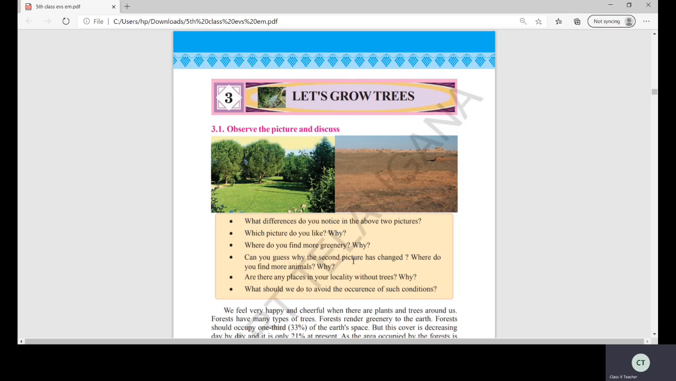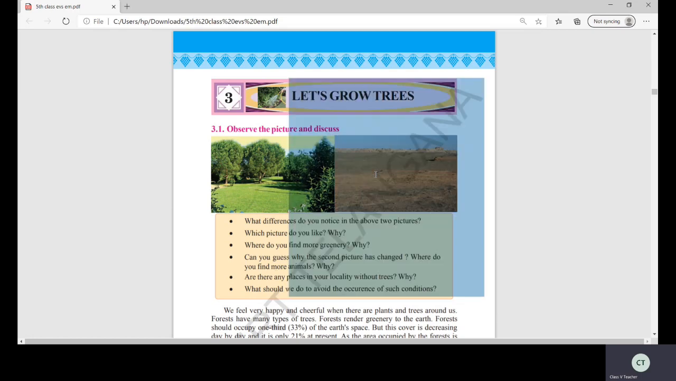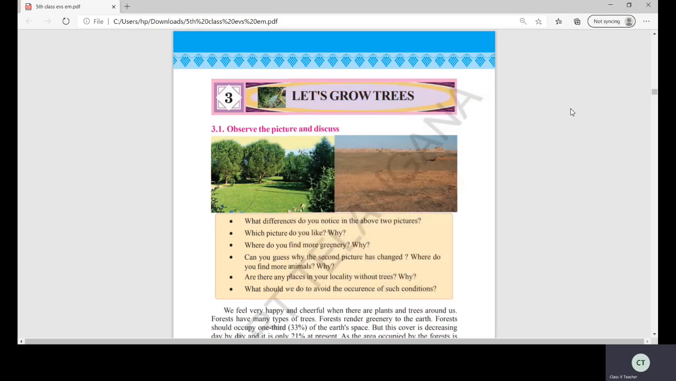Can you guess why the second picture has changed? Where do you find more animals? Why? See why this second picture is changed, children. Tell me why. Because there are no trees. Might be because of the droughts, isn't it? Might be because of no rain at all for many years. That's why this place is without greenery, without plants, without grass, isn't it? Can you see the animals here? No. But here we can see the animals.